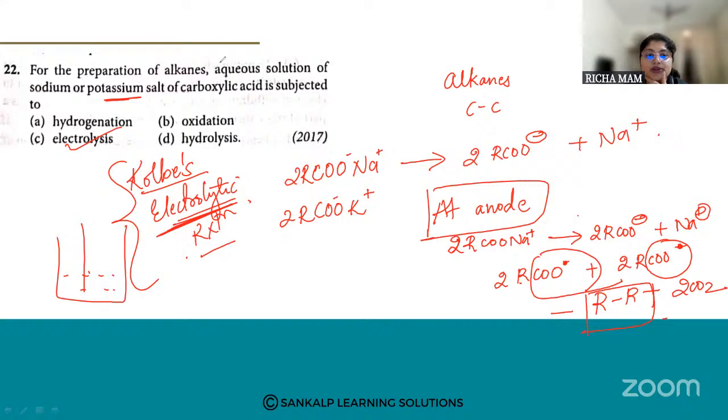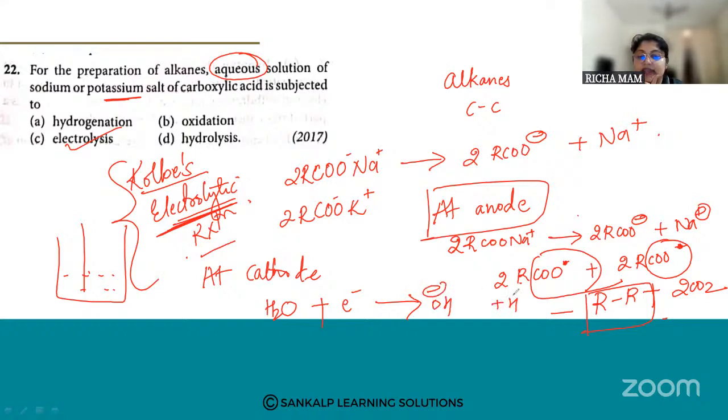Then at the cathode, what do you have? You have an aqueous solution, so water is there. What will happen? Whatever electrons are released, the water will accept the electron and it will give you OH minus plus H. Again these two free radicals will give you H2, so hydrogen gas is liberated.